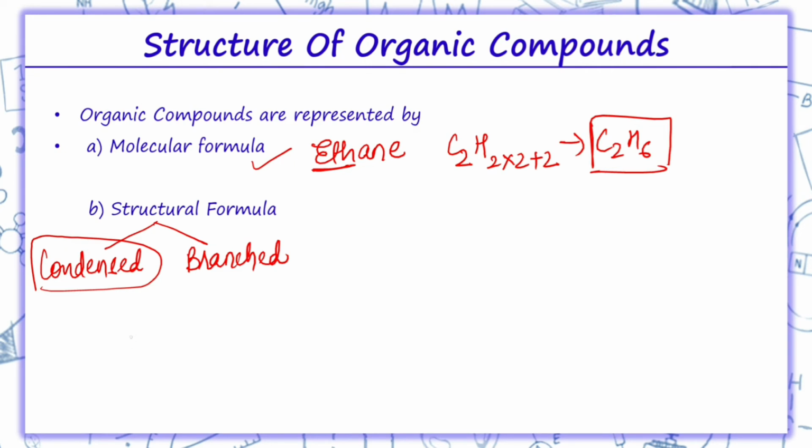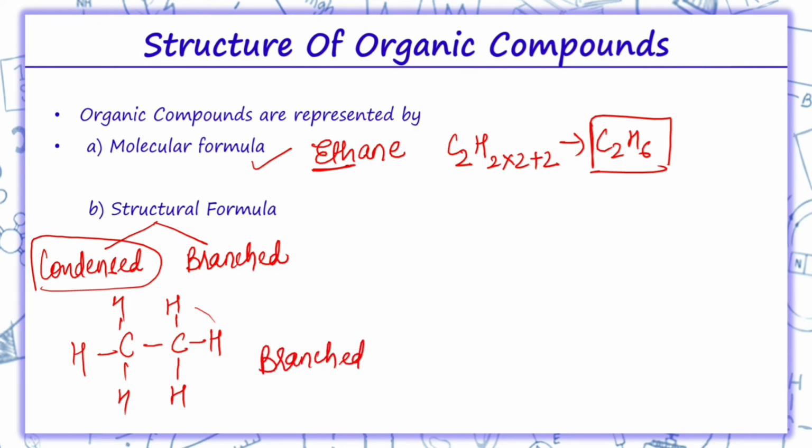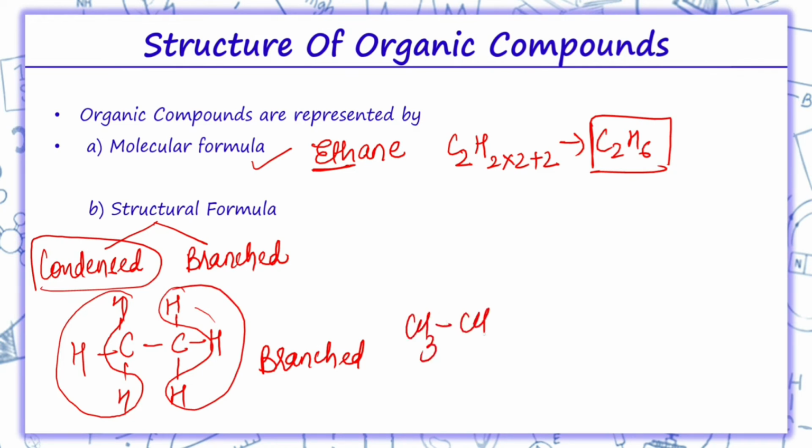So C2, that means I am having 2 carbons. How many hydrogens? There are 3 hydrogens on each, 6 hydrogens in total. So 1 hydrogen, 1 here, 3, and 1 over here, 1 here and 1 here. Thus this is known as the branched structural formula, but yes, if this carbon has a total of 3 H and this carbon has 3 H, so if I am writing like this, CH3 CH3, this is known as the condensed formula.